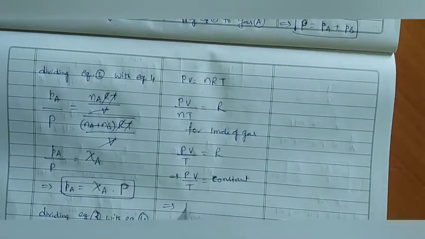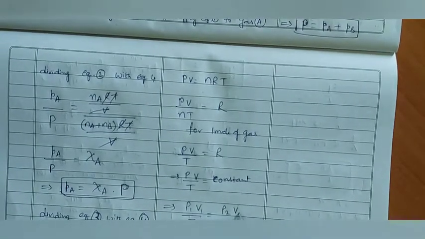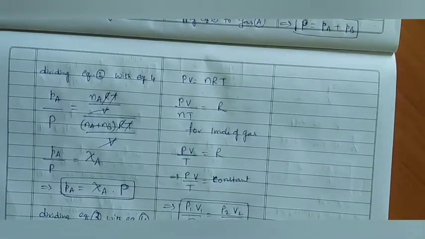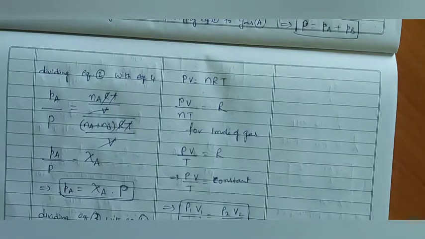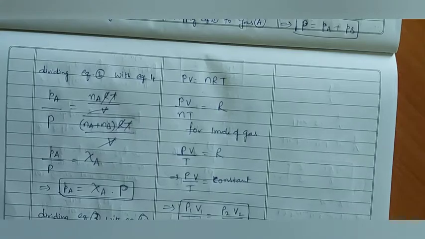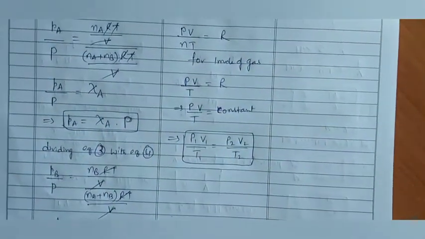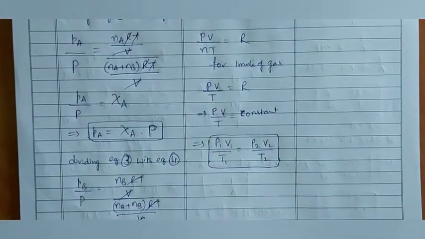Then we can write P1 V1 by T1 is equal to P2 V2 by T2. P1 V1 by T1 is equal to P2 V2 by T2. This is one more formula useful in doing the problems.